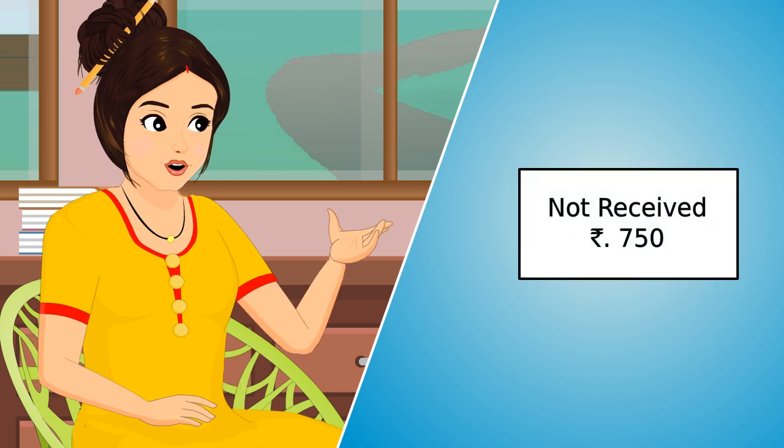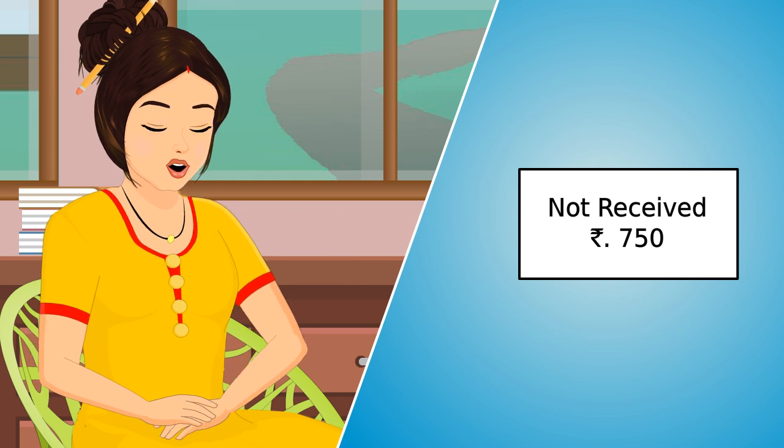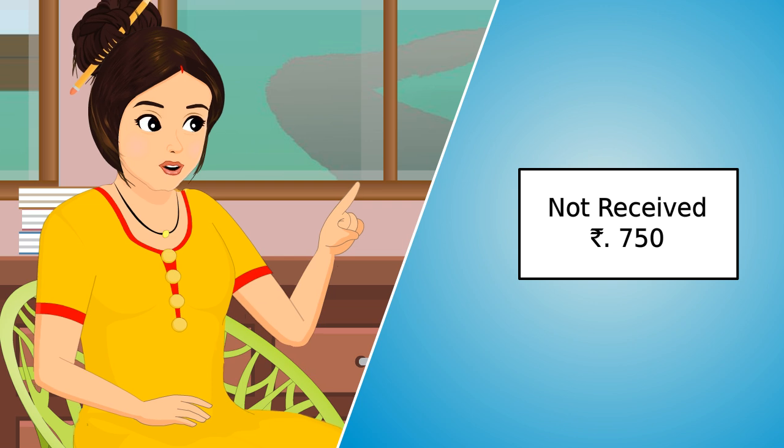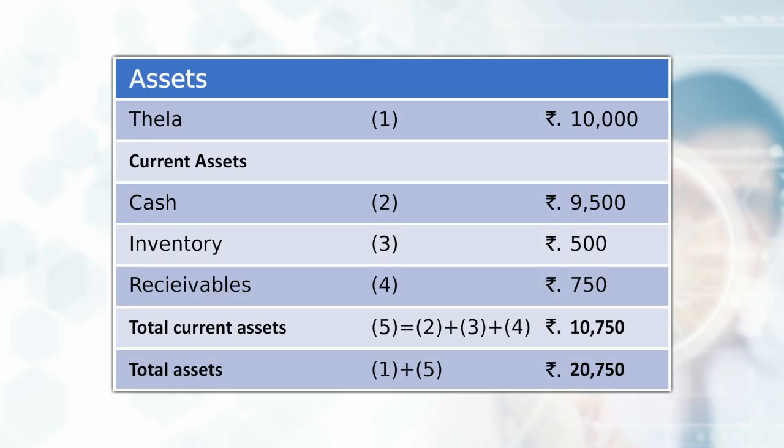He also has not received rupees 750 from some customers. This amount will now be entered as receivables on the asset side. It is again specifically a current asset. Here is the table of Raju's updated assets.